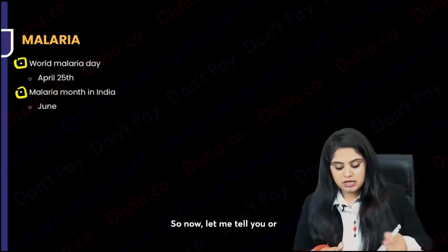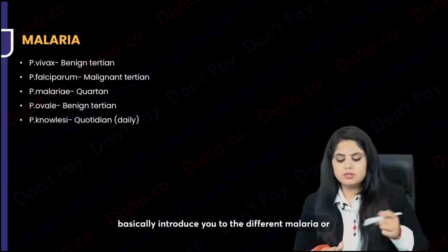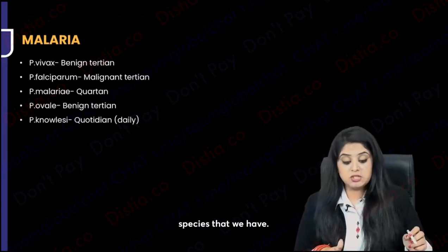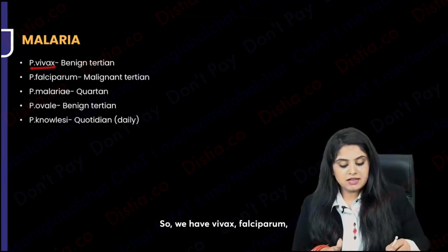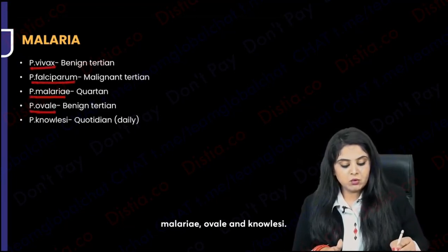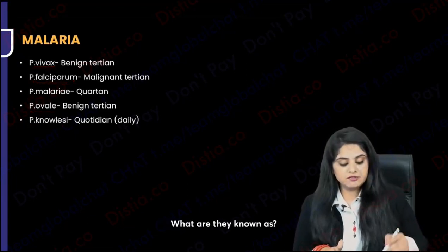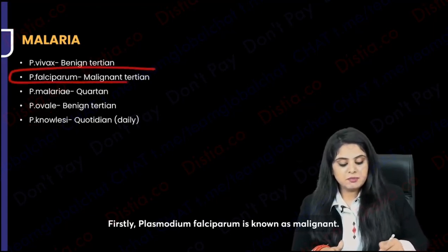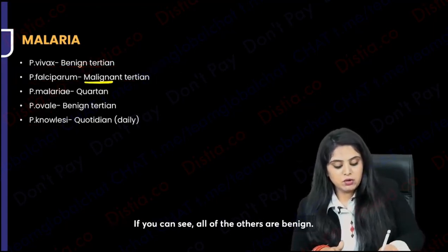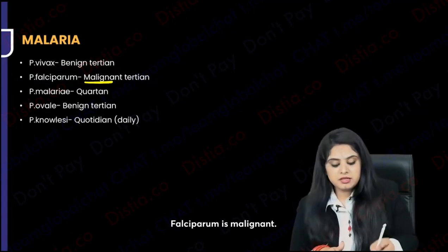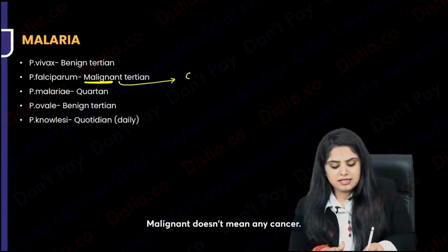Okay, so now let me introduce you to the different malaria species that we have. We have Vivax, Falciparum, Malariae, Ovale and Knowlesi. And what are they known as? Firstly, Plasmodium falciparum is known as malignant. If you can see, all of the others are benign. Falciparum is malignant. Malignant doesn't mean any cancer.